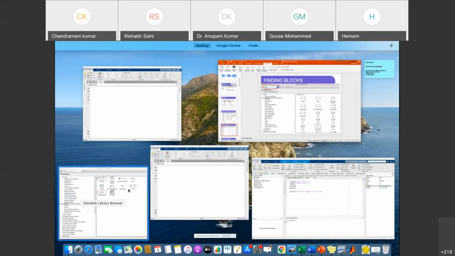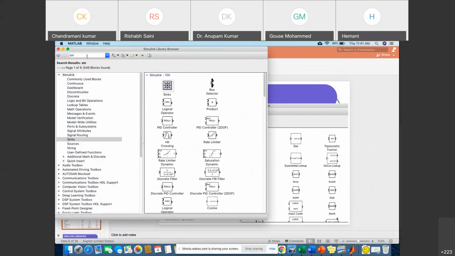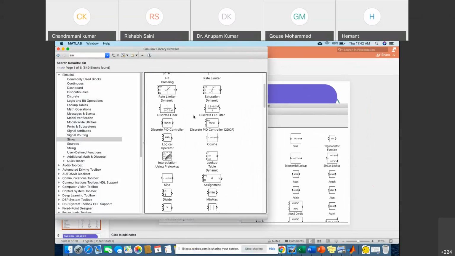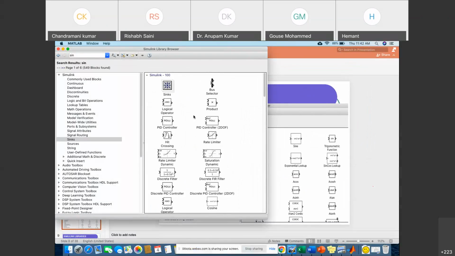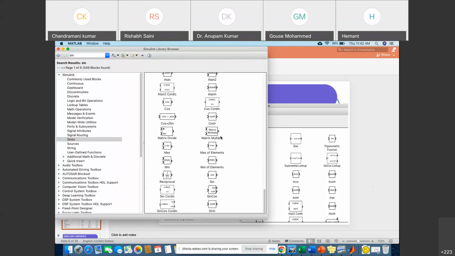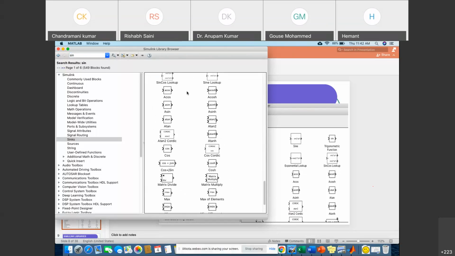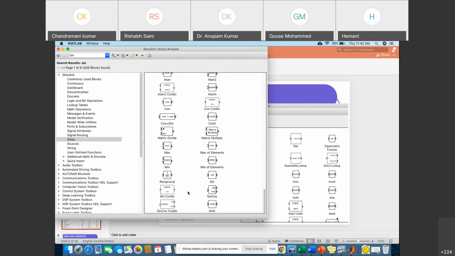Suppose you want to search for some specific library in the browser. You can simply search in the search box. Suppose we are interested in the sine function, simply search sine. So you would get this source, sine, cosine, all the things related to it.